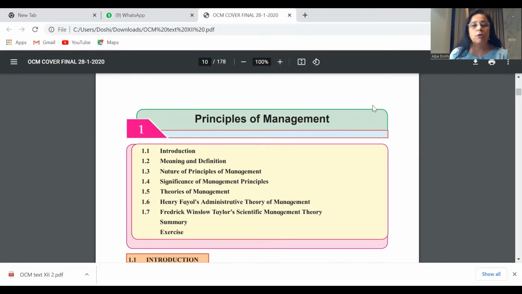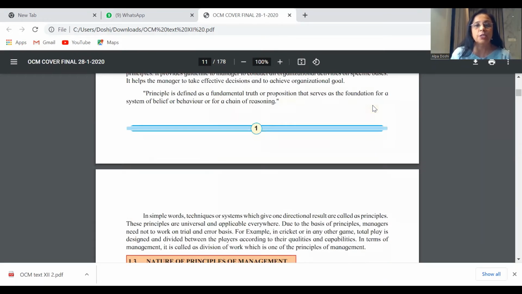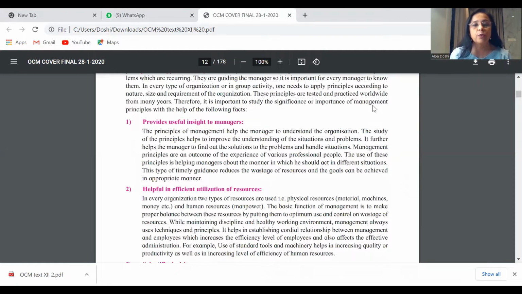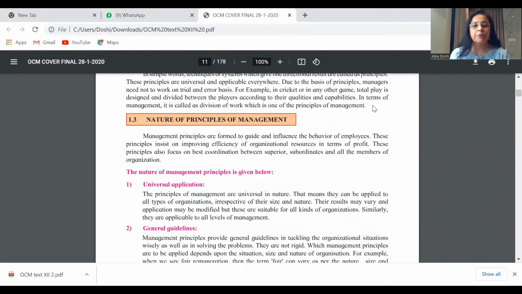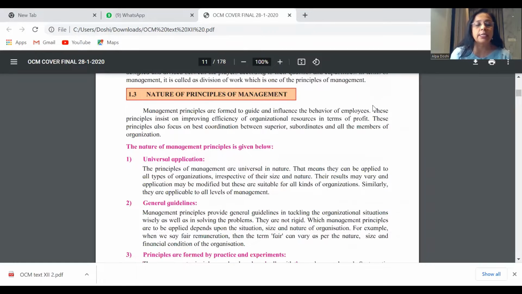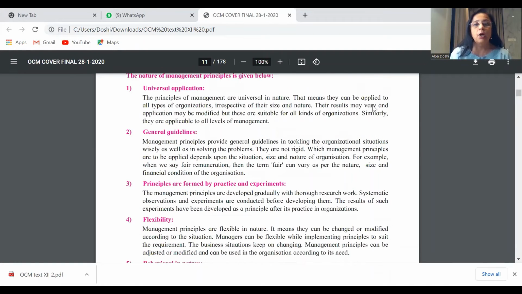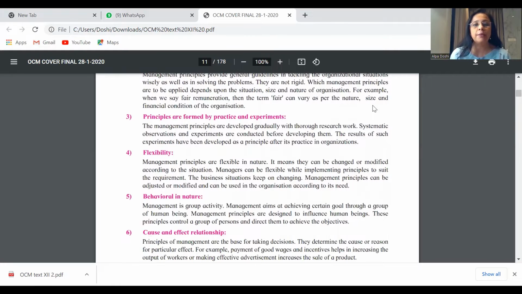Let us see where we can find the answer for this particular question in your textbook. If you see the topic of nature of principles of management, there are some general guidelines as to how it is universal, how there is practice and experiments, and then you see a paragraph here about flexibility. Remember, when you are writing an answer for a justify, you don't directly start with the paragraph on flexibility. First, you're going to start with the meaning of what are principles of management.